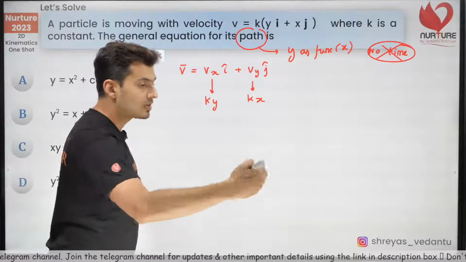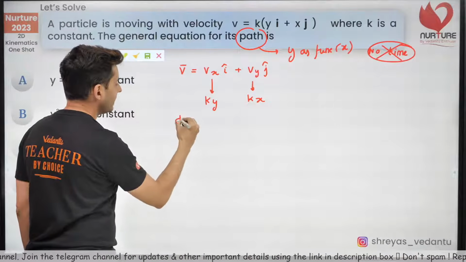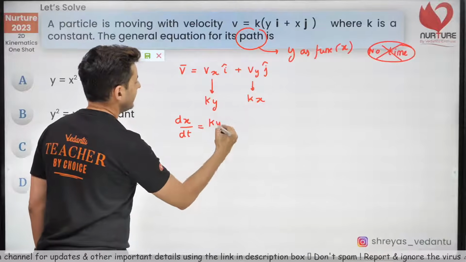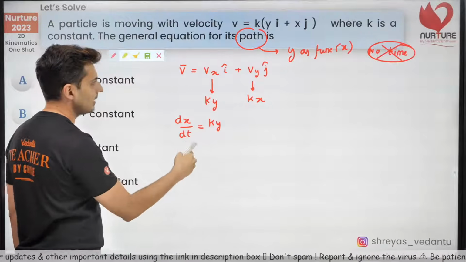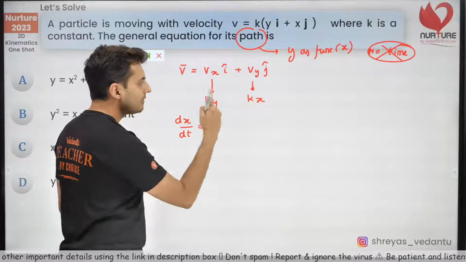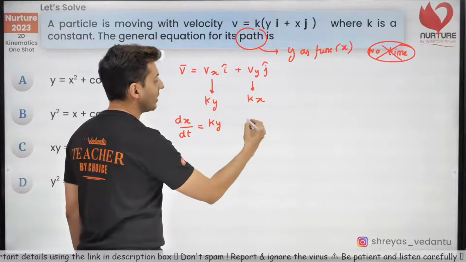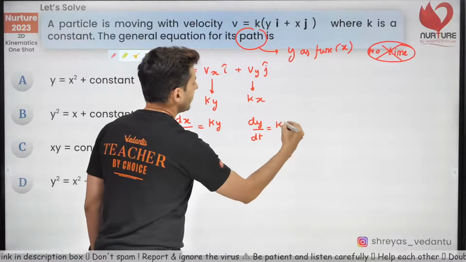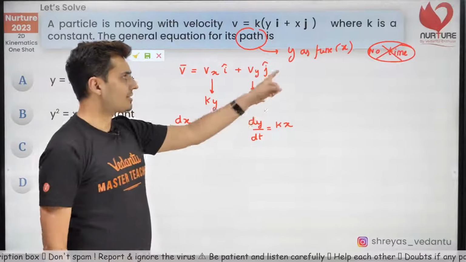Now what is Vx actually speaking? Rate of change of x coordinate. So Vx is nothing but dx by dt, that is nothing but ky. What is Vy? Vy is rate of change of y coordinate. So dy by dt is equal to kx. Now what did I just say?